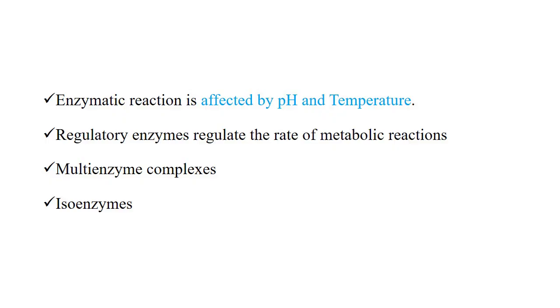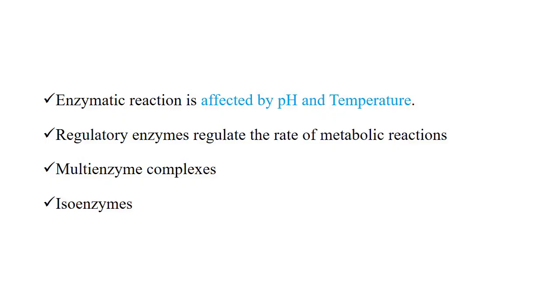Allosteric enzymes contain two sites. One is the active site where the substrate molecule is bound, another is the regulatory site where the regulatory or modulator molecule is bound. A modulator molecule may be a positive modulator or a negative modulator. A positive modulator enhances the affinity of the enzyme towards its substrate. A negative modulator reduces the affinity of the enzyme towards its substrate.